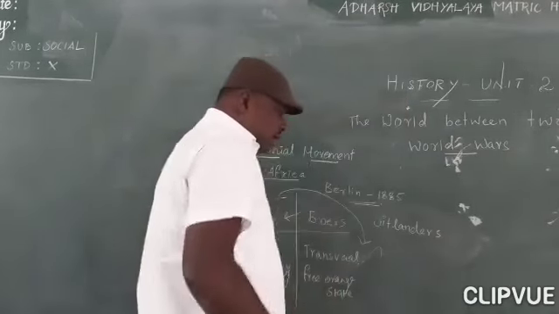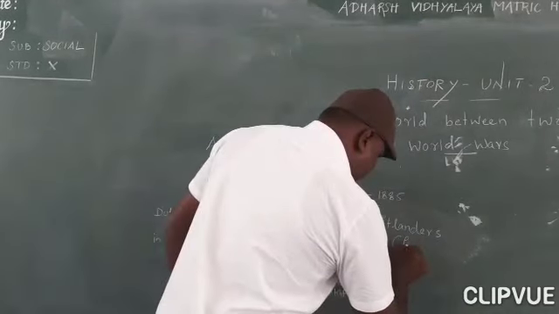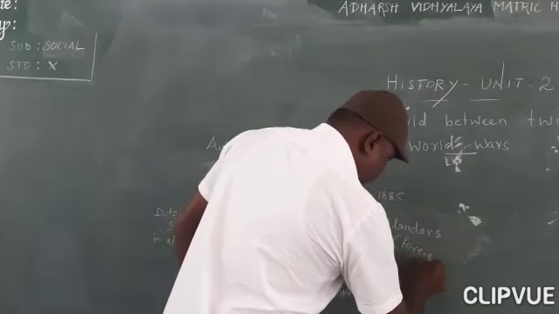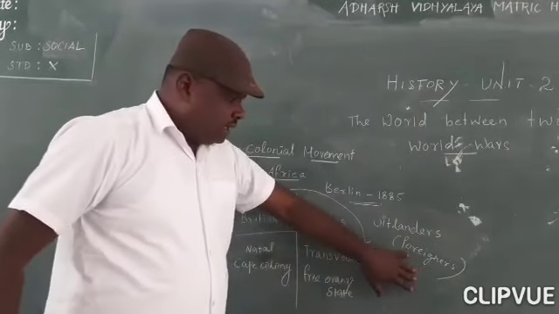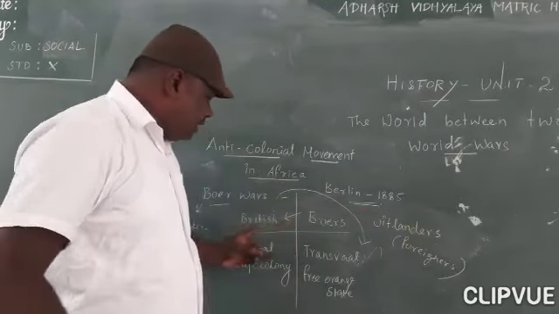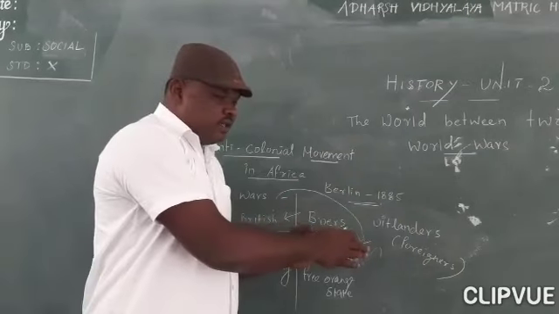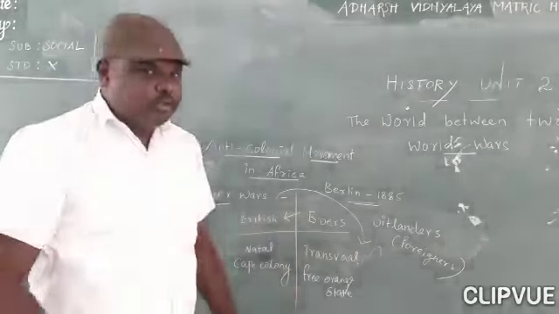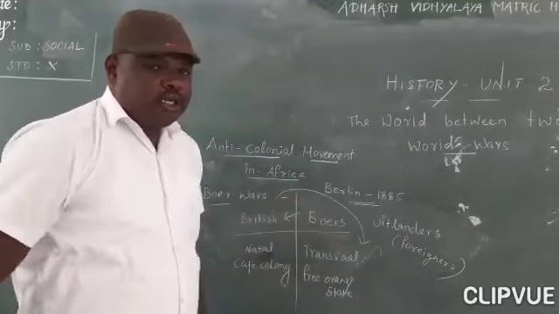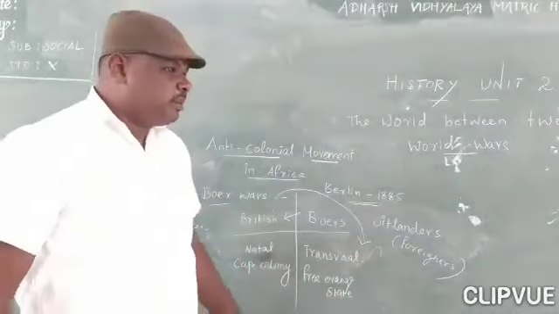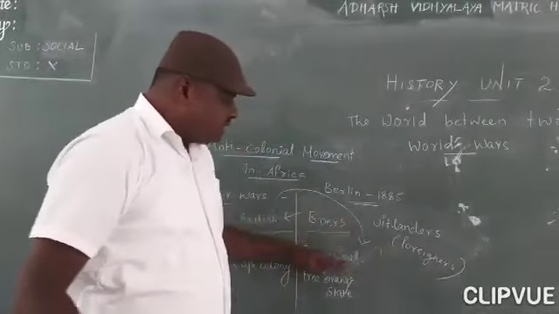So what is an Uitlander? A foreigner. They considered the British as foreigners in their native place, so they created problems for the British Uitlanders, because this was now their area.